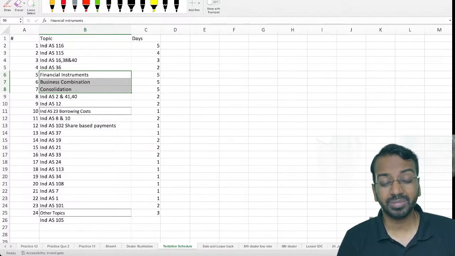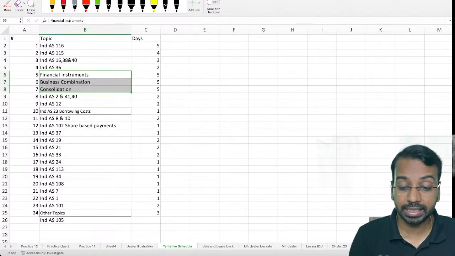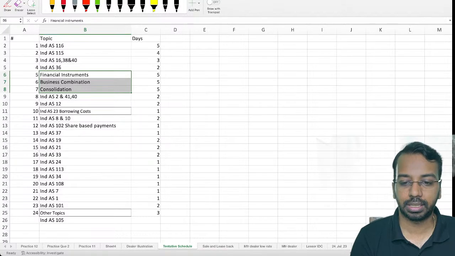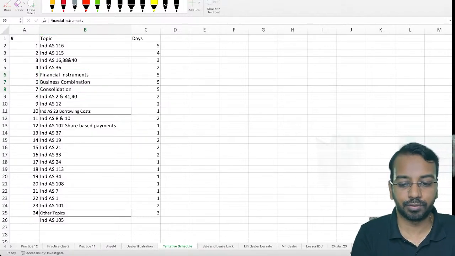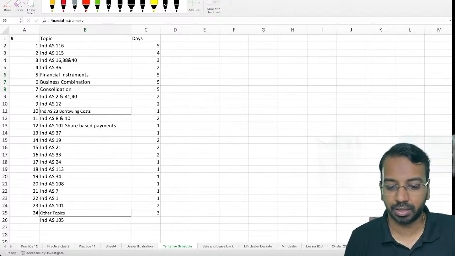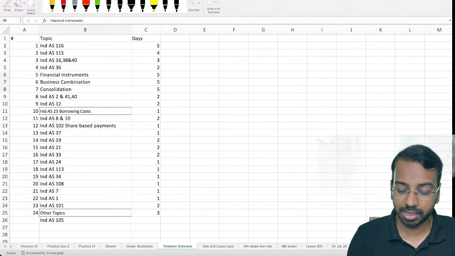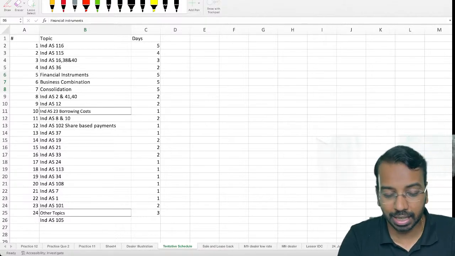Now, please complete the questions. Calculations, impairment looks easy, but I'll tell you it is not easy. I was actually stuck in one of the interviews because of an impairment related question. Yes, there are multiple factors. So please go back, complete the illustrations. The important illustrations that I've discussed, please mark them for your last day revision before the examinations.